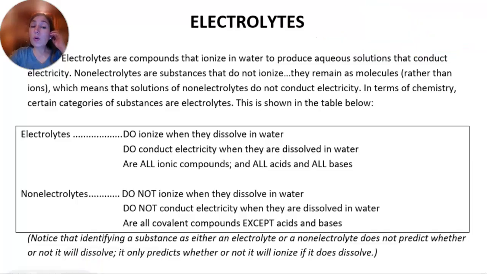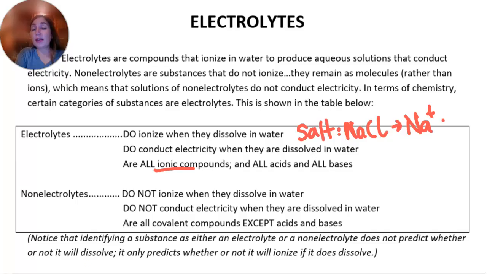Okay, so electrolytes are things that do ionize when they dissolve in water. All the ionic compounds are electrolytes. So think salt, for example. Table salt, NaCl, breaks up into Na+ and Cl-, and each of those ions can conduct electricity.